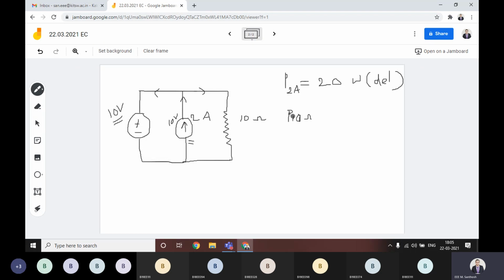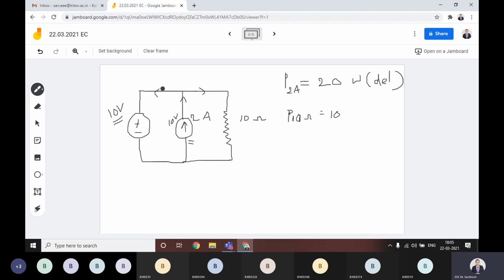What is the power across this 10 ohm resistor? 10. Very good. Why? Because the current flowing you have taken here is equally distributed, right?